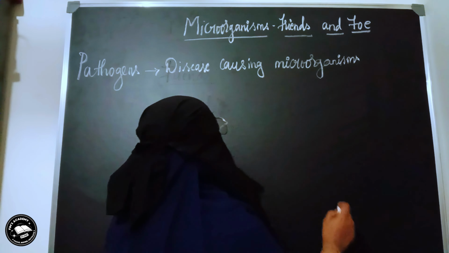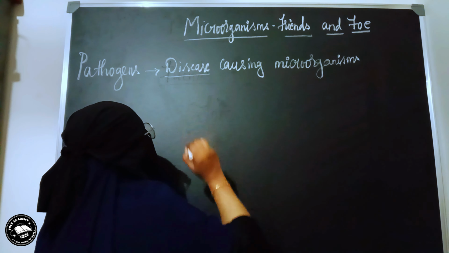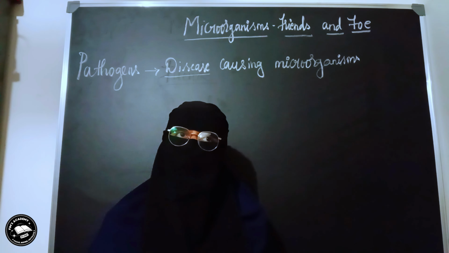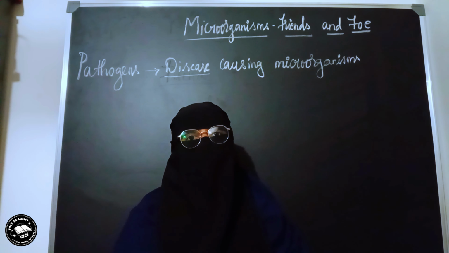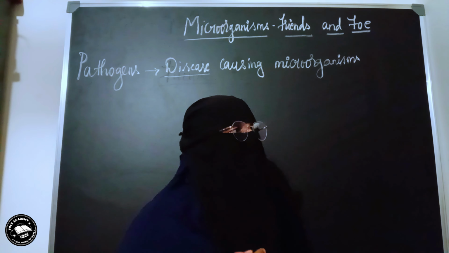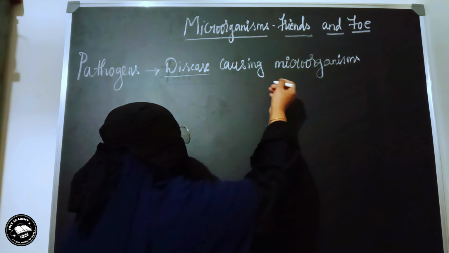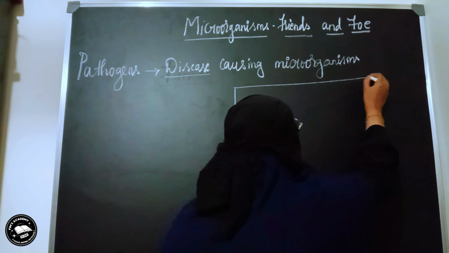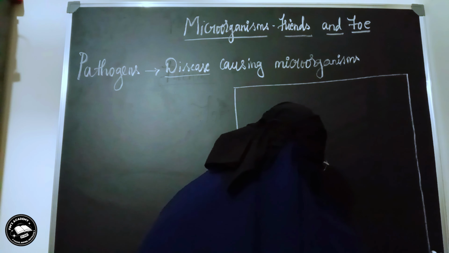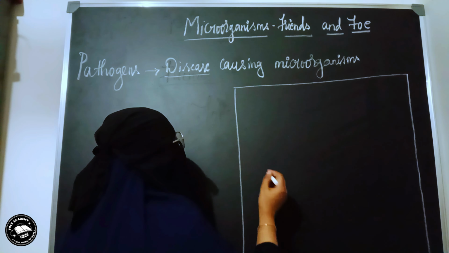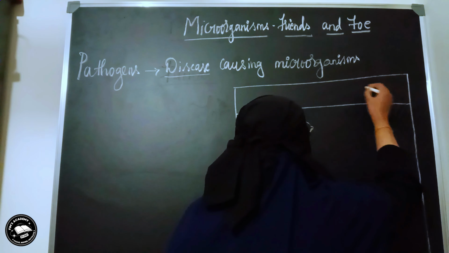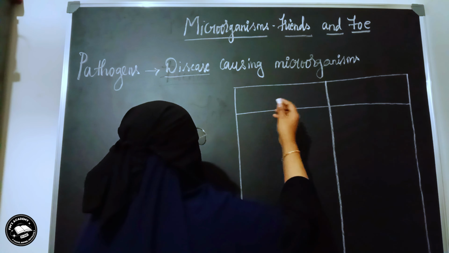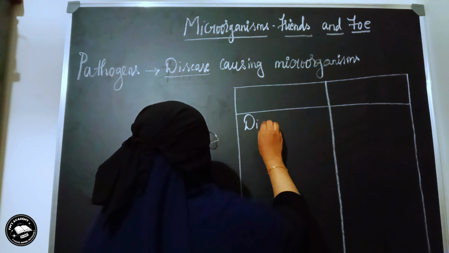Now, when it comes to the word disease, are all the diseases caused by microorganisms? To know about them a little more in detail, let's get to the examples of different diseases that we have in our daily life and find out if all the diseases are caused by the microorganisms. So the common diseases that we come across in our daily life are diabetes.